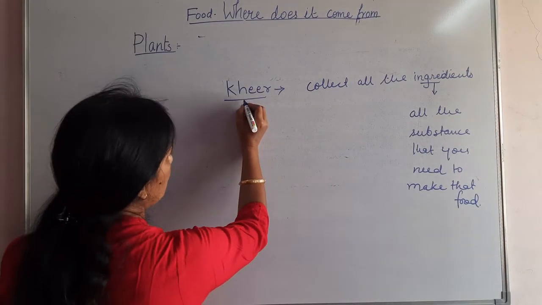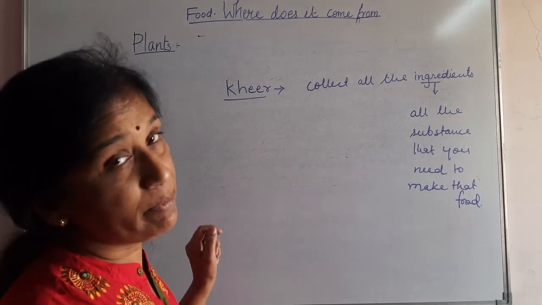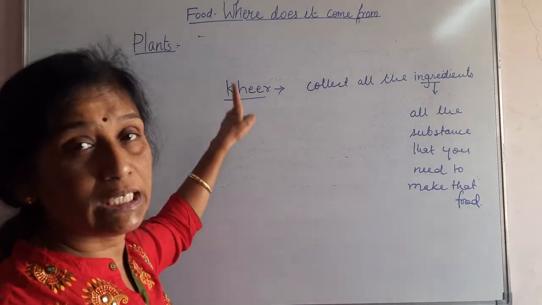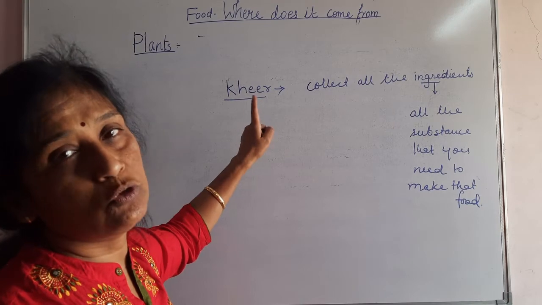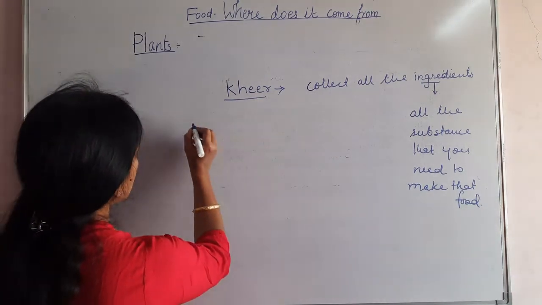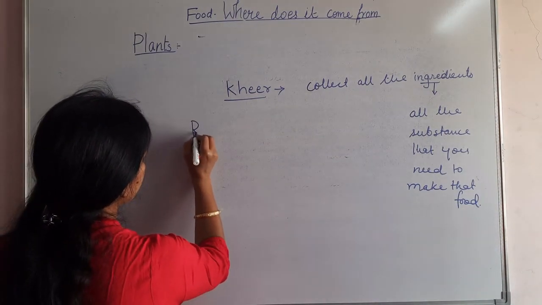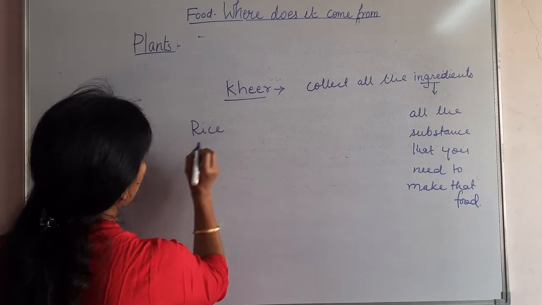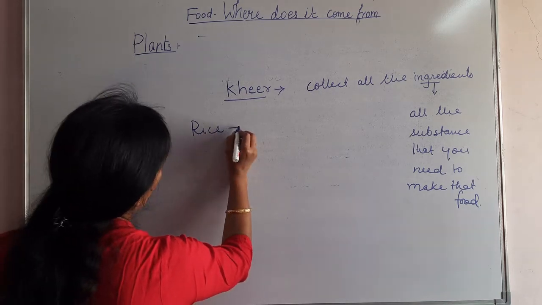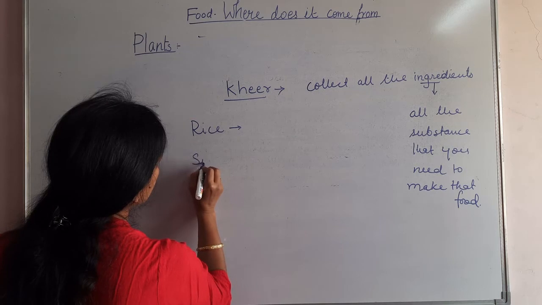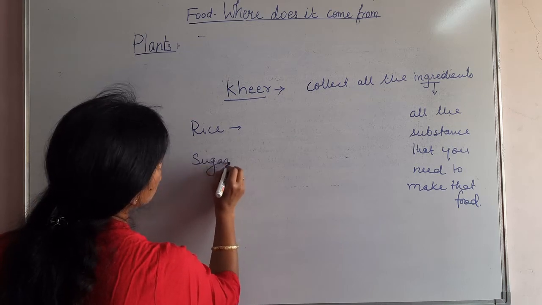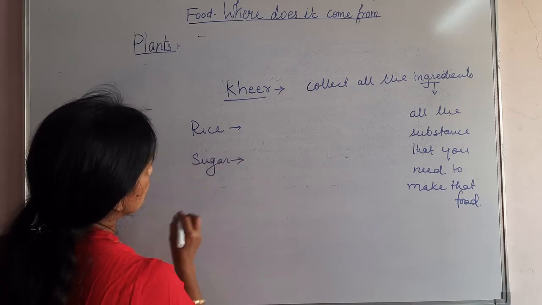So what is your mother preparing here? Kheer. So let me write all the ingredients that are needed to make a kheer. The most important ingredient is rice. What else do you need? You need sugar. It's a sweet dish, so you need sugar also.